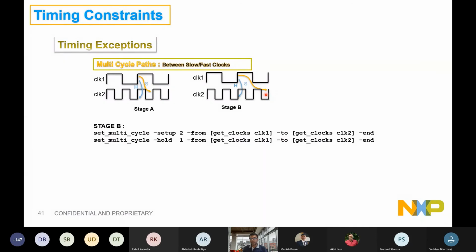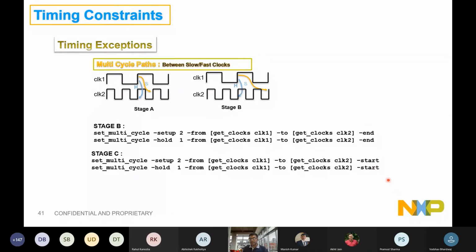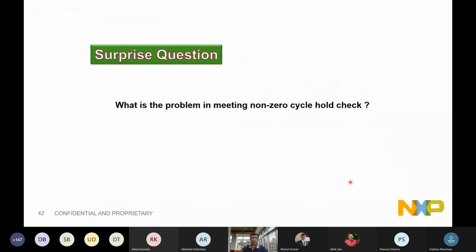This is done because minus end is written over here. But if you define a minus start, that means this clock from here will shift to this. See, the behavior of the path will become different the moment you use start or end. You always need to specify this, and you always need to ask the designer, right? An important point. Okay, very important.